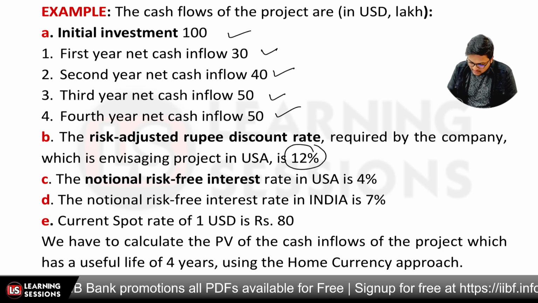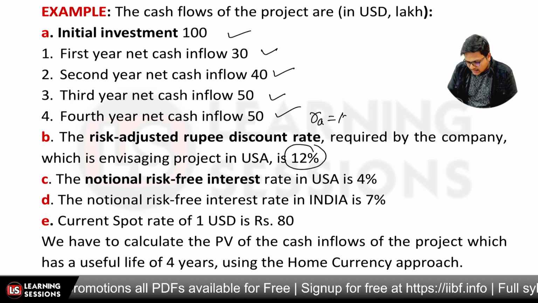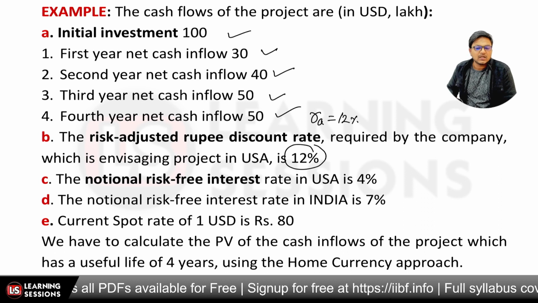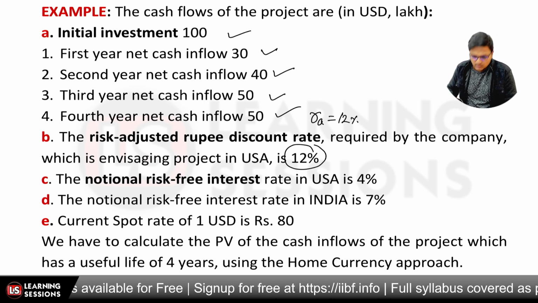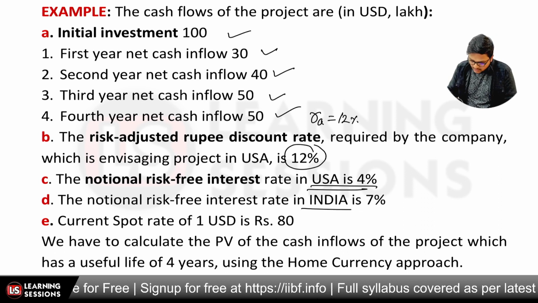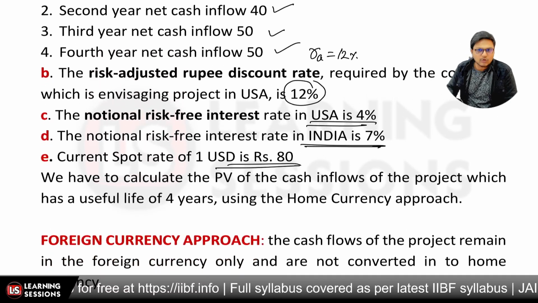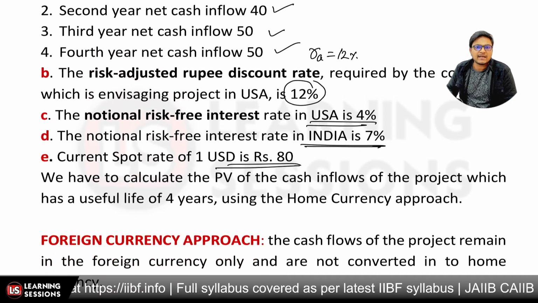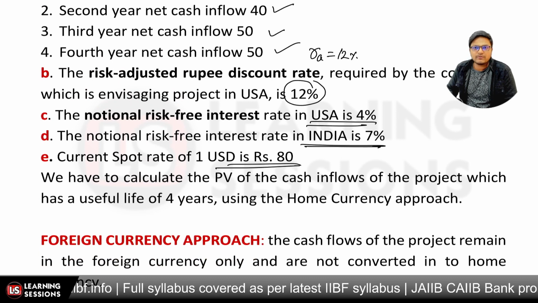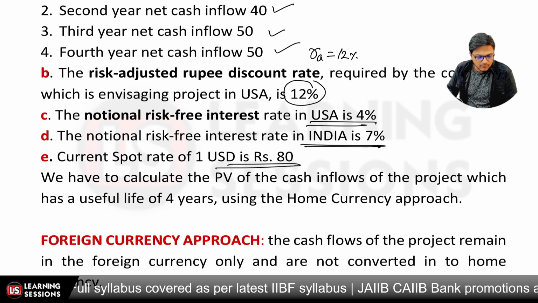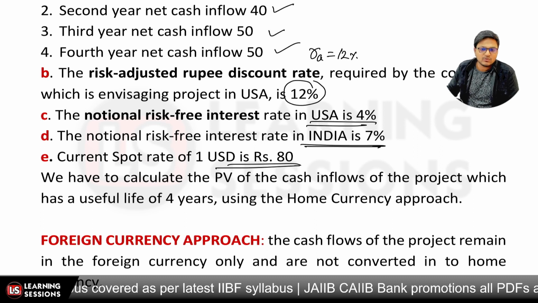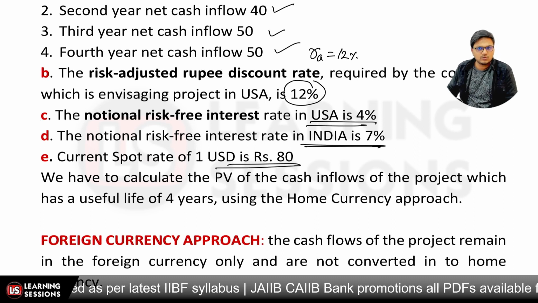Though this is the RA in India, it's given to be 12%. The notional risk-free interest rate in USA is 4%, and in India it's 7%. Current spot rate is given to be 80 rupees, and we have to calculate the present value of the cash inflows of the project which has a useful life of 4 years, using the home currency approach, right?